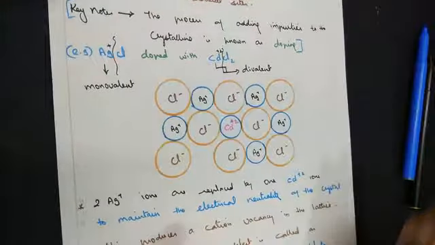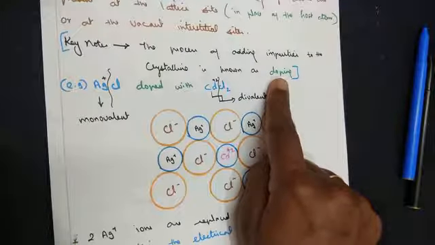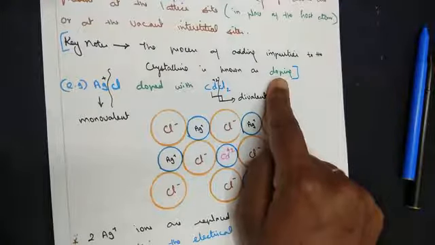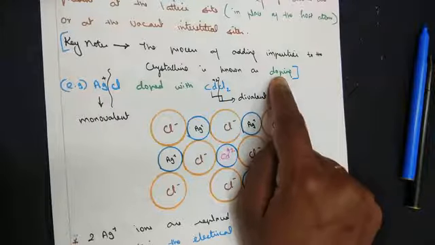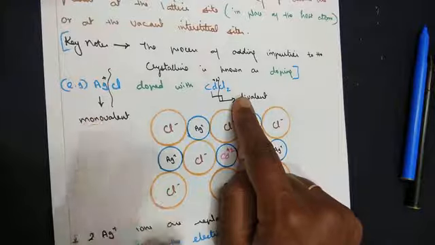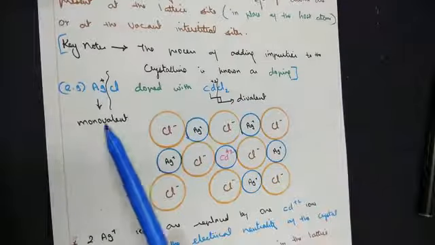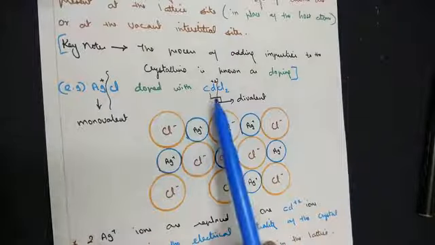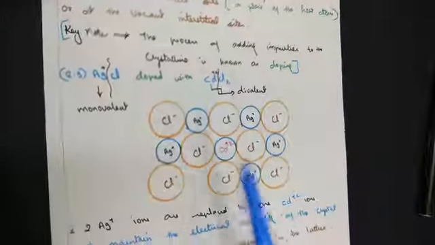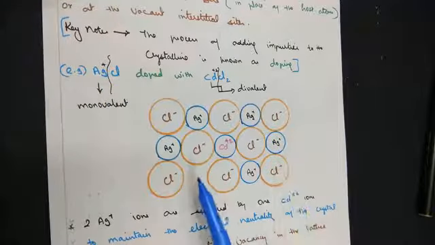I hope I'm making my points clear to the students. When we say doping, we are introducing impurity to the crystal structure, and the main condition is that the valence state of the ions should not be equal. In AgCl, Ag is a monovalent ion and Cd is a divalent ion, so Cd is replacing the Ag+ ion in the crystal lattice.